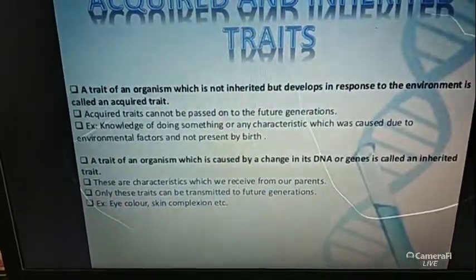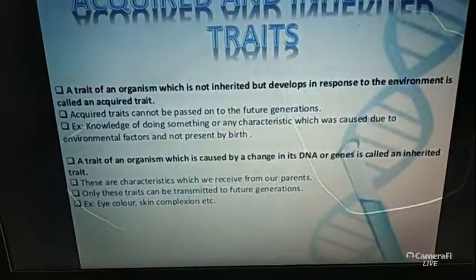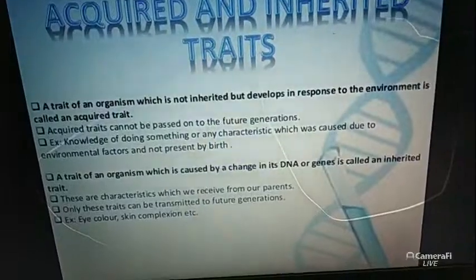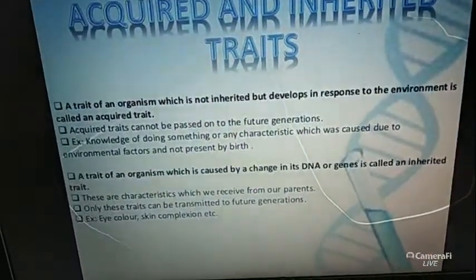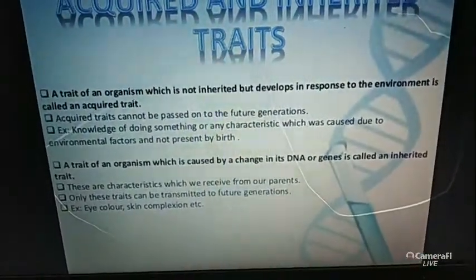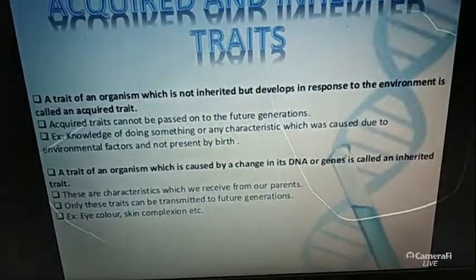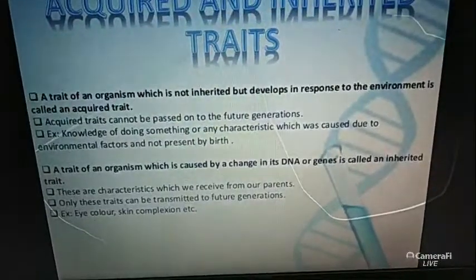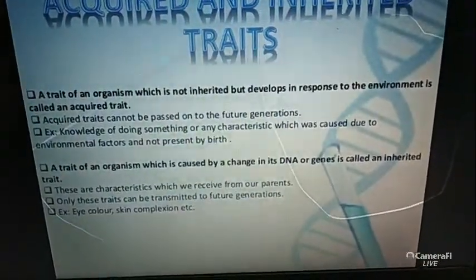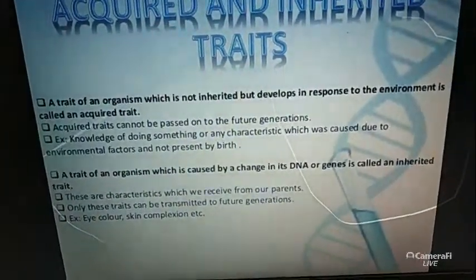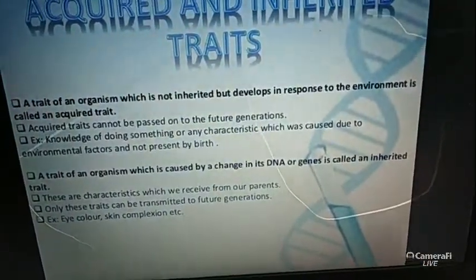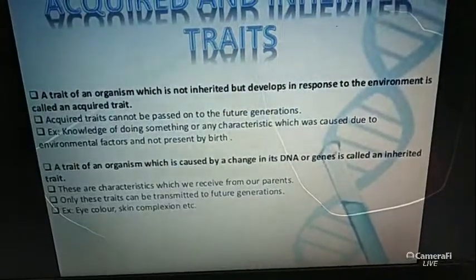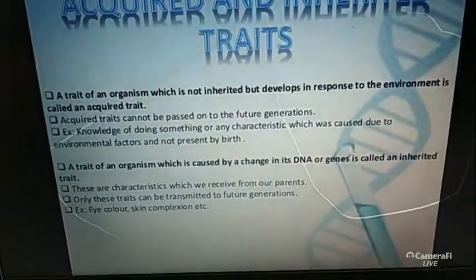This skin color, hair color, eye color, how I am looking, all these things depend on our parents' body. 50% of the character comes from the mother's body and 50% from the father's body, then it mixes together and forms a new characteristic. This is the inheriting character. But our swimming skill, writing skill, dancing and singing skills, and how we behave with other persons, all these things we acquire from the environment; we gather knowledge from other people.